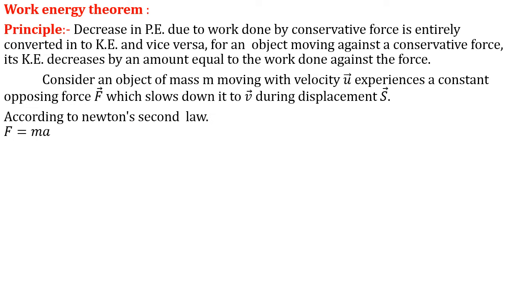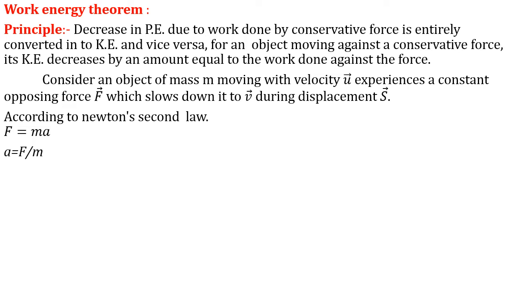But in actual practice, what does Newton's second law state? F is directly proportional to the rate of change of linear momentum. Means dp by dt, and if we substitute p as mv, m is constant, dv by dt is nothing but a. So that's why we write F is equal to ma. Many students get confused in this statement also. They state that Newton's second law is nothing but F is equal to ma. This is the quantitative statement of Newton's second law. And the actual statement of Newton's second law is F is equal to dp by dt, that is the rate of change of linear momentum. Both are one and the same. Now, if you noticed, therefore a is equal to what?